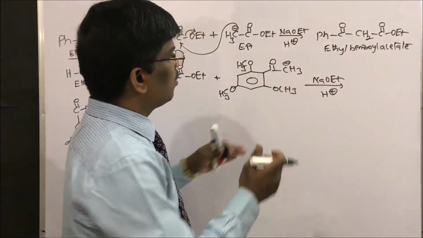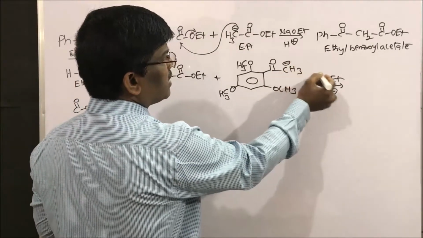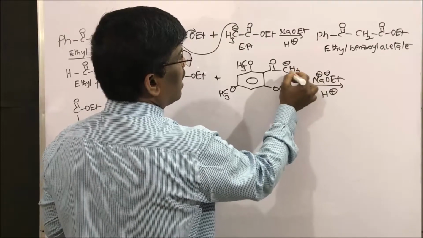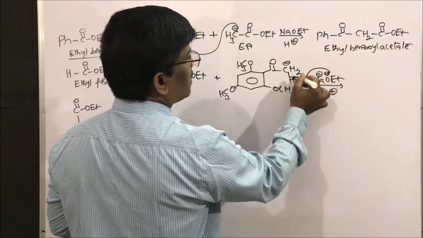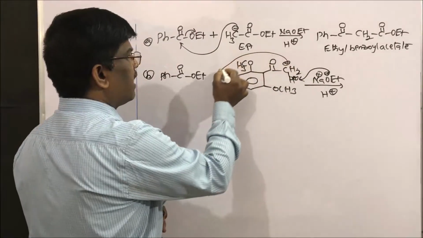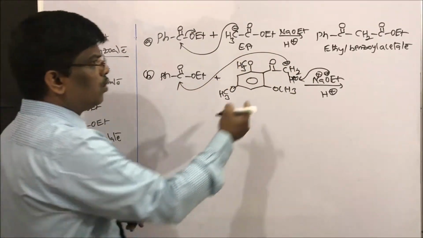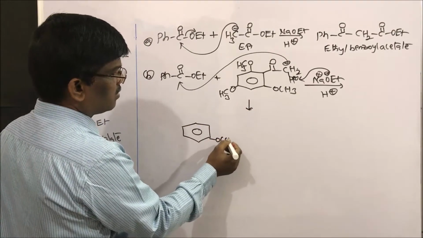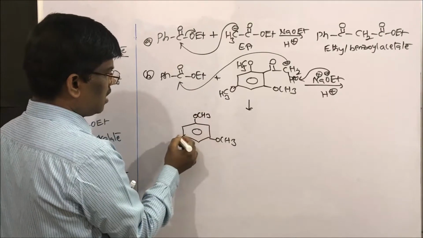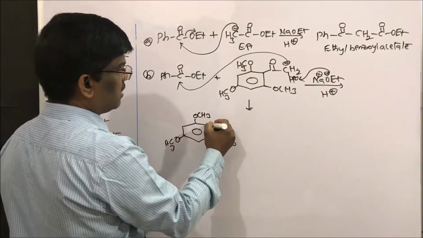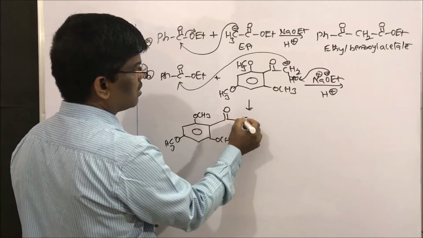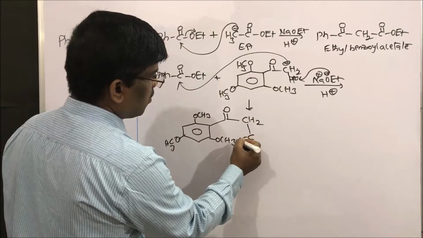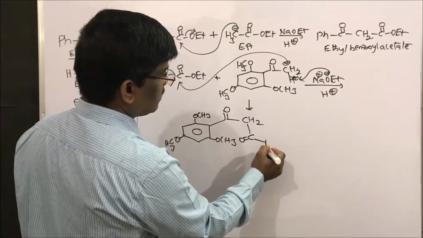So this ketone loses an H plus ion, one hydrogen will be taken up by ethoxide, and this anion comes and attacks here to give the intermediate. Let me write the intermediate here. Methoxy, methoxy, and methoxy will be here. Then ketone, CH2 will be here. C double bond O, and this is phenyl.